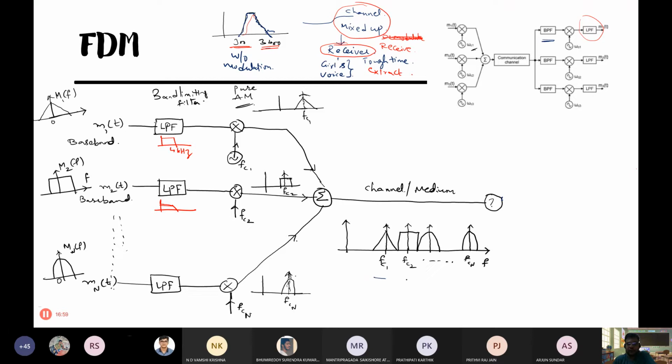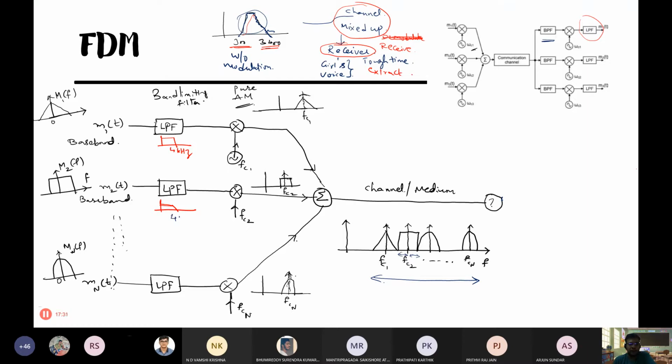Now if you see, they are all at different frequencies, unlike the case without modulation, where they were all in the same frequency band. Now they are not like that. My voice is concentrated at FC1. This side it is FC1 plus 4 kilohertz, FC1 minus 4 kilohertz. And this side for that girl's voice, it's concentrated at FC2. This side 4 kilohertz, this side 4 kilohertz.